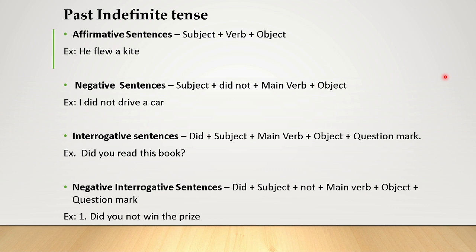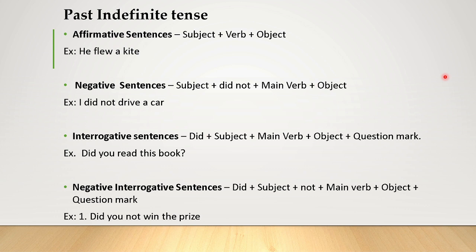The formula is did plus subject plus main verb plus object plus question mark. Example, did you read this book, with a question mark at the end of the sentence.